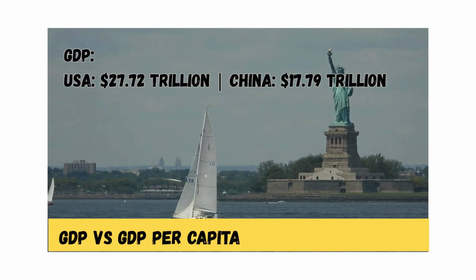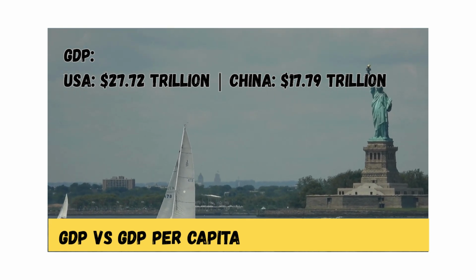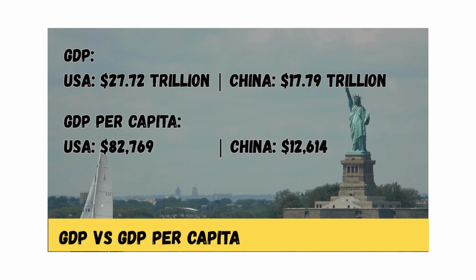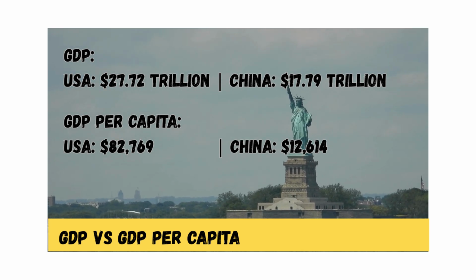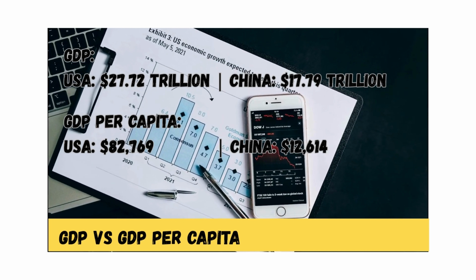But the population of the USA is 340 million, and of China, 1,400 million. So in terms of GDP per capita, the US has $82,769, much higher than China's $12,614. That's 6.5 times higher.